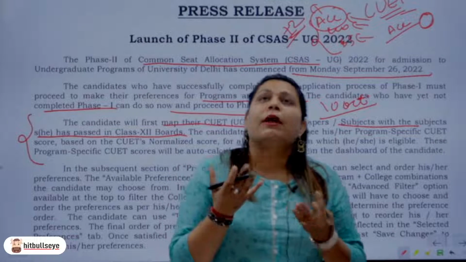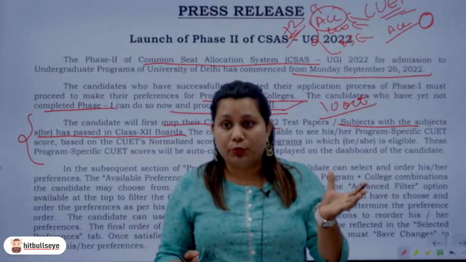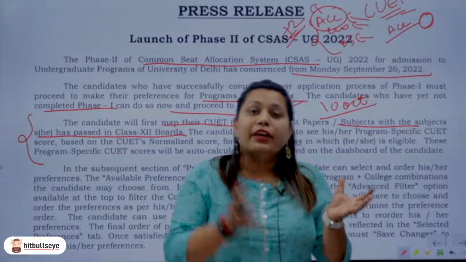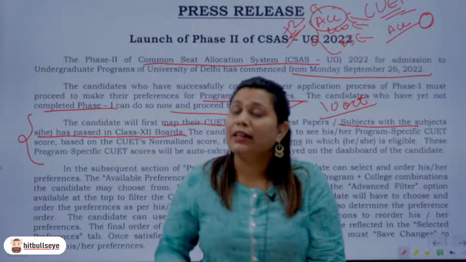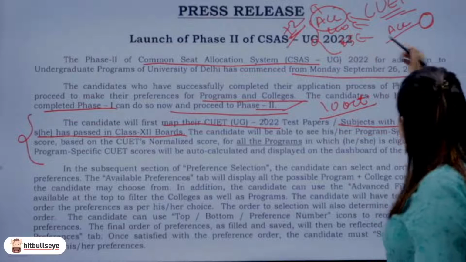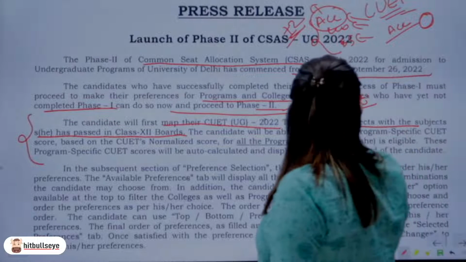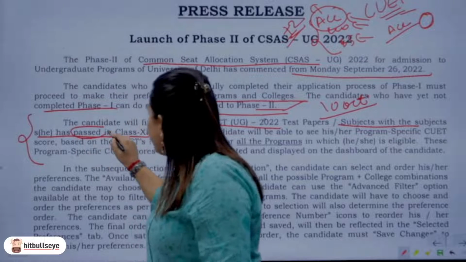You are supposed to compare your scores of your 12th standard boards and the scores that you've received in your CUET, and you're supposed to compare both of them together, right? You're supposed to map them. Like I gave you an example, this is how you're supposed to do it. Subjects with the subjects he or she has passed.